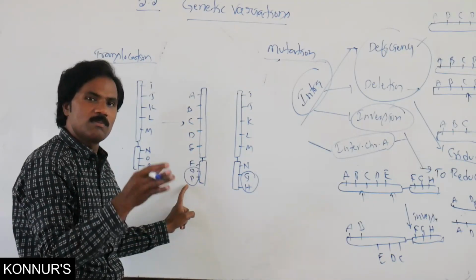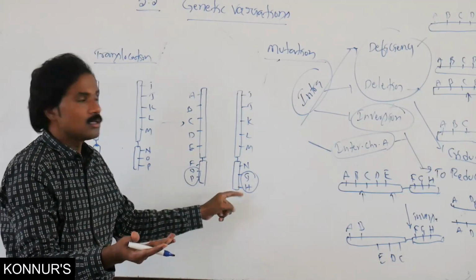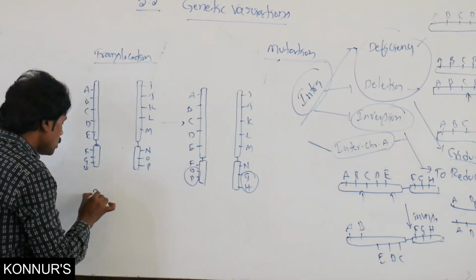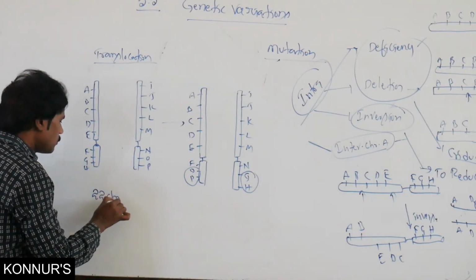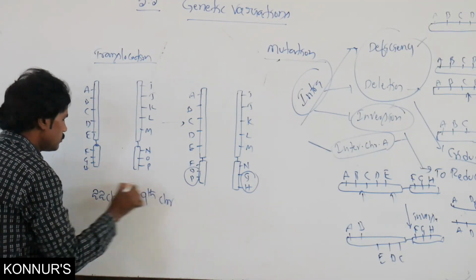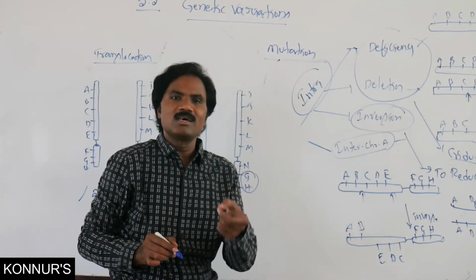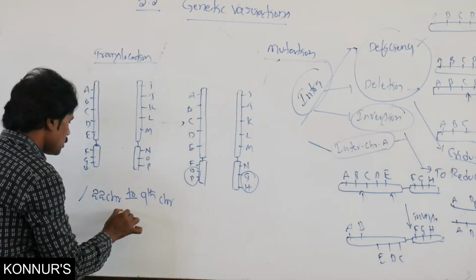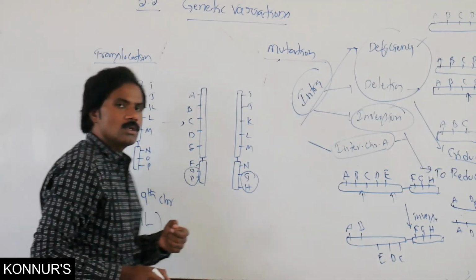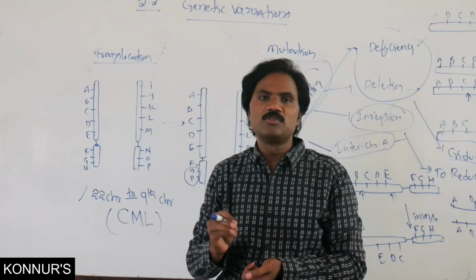One chromosome's short arm is translocated to the arm of another chromosome. For the best example, in organisms, chromosome 22 translocated to the ninth chromosome causes chronic myeloid leukemia, that type of disease.